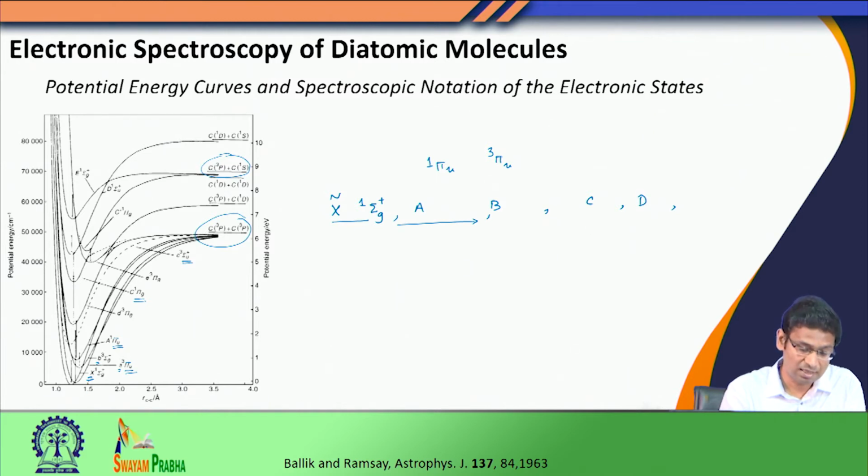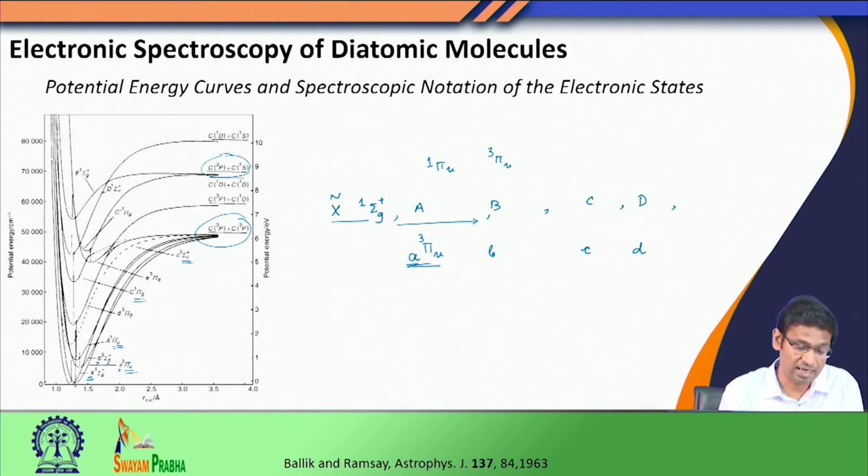Now, this is the equilibrium geometry, and when I go higher in energy, I see that the next state is a triplet state, which does not have the same spin multiplicity. For all other different spin multiplicities, we give the notation small a, small b, small c, small d. So the first excited state is a triplet state. I write this as triplet pi u, and I give this state the identity small a triplet pi u.